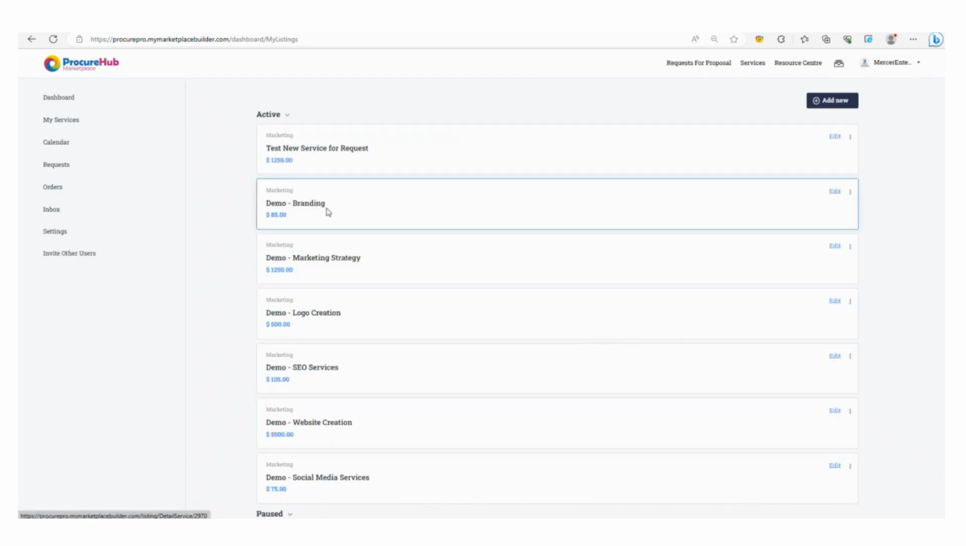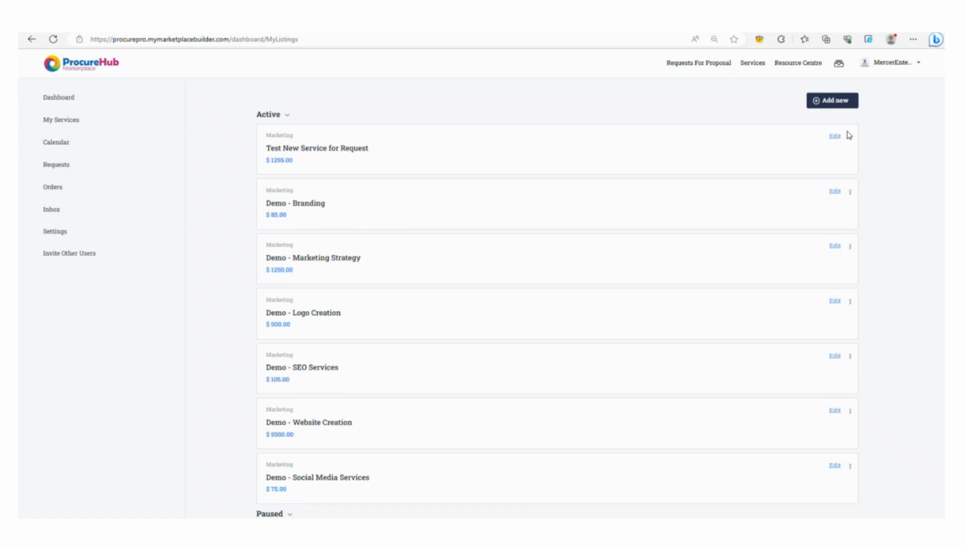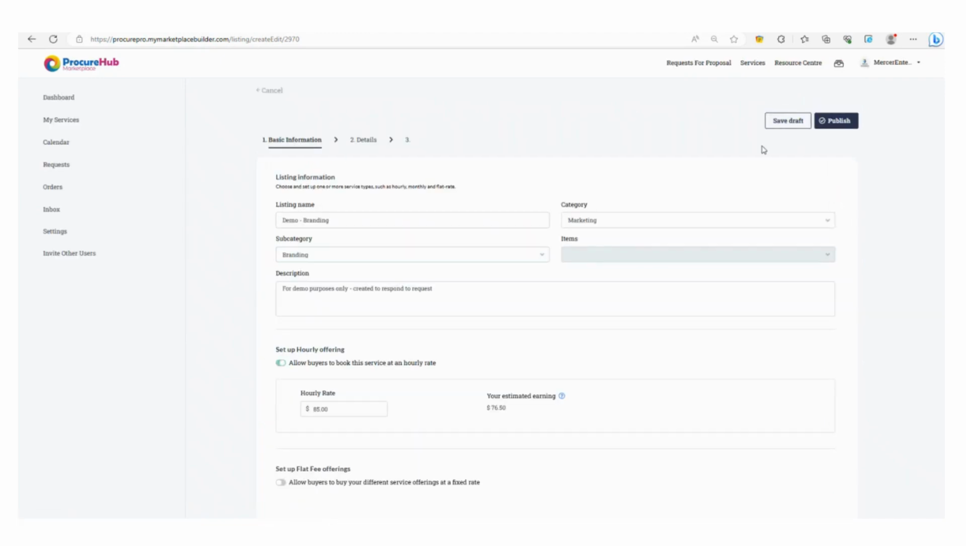So for this particular supplier, we have a number of services that are currently active. You can also see which are paused or in draft mode. And you can also add a new service from here. You can edit services. I'm going to go ahead and edit this service.